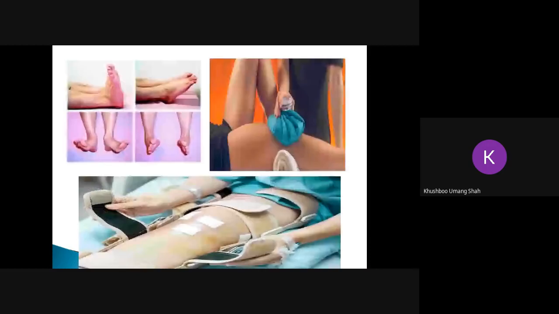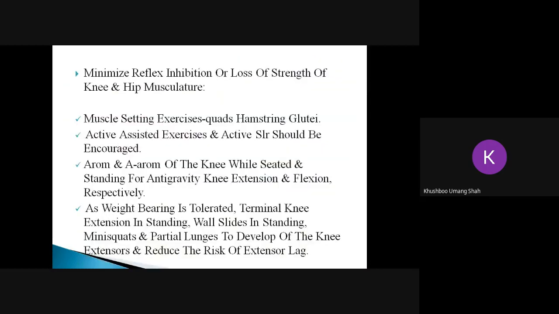Next slide. In the maximum protective phase, we always focus on muscle setting exercises, not muscle strengthening exercises, because it is the phase where we have to take extreme precautions. All the muscle setting exercises of the quadriceps and the glutei are taught to the patient, so the patient can do these exercises hourly or every 2 hours. So the strength of the muscles will be maintained. It won't be increased, it will be maintained.